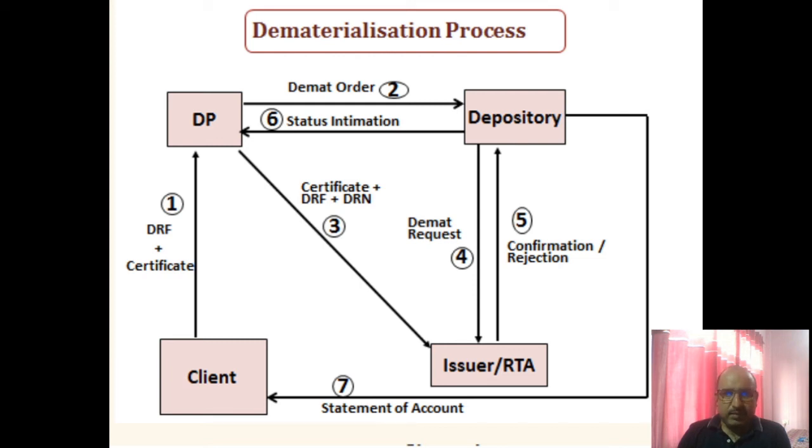And in the last step, the depository will hand over the electronic form of accounts to the client. That means after dematerializing the physical form of securities, the same denomination value of certificates is credited into an account, and in that particular account a login and a password are created by the depository, and the same login and password are provided to the client.